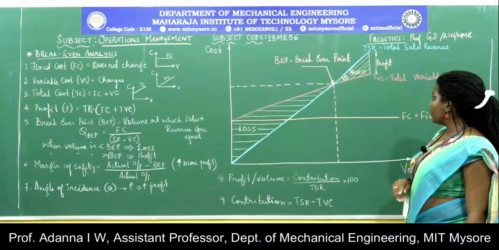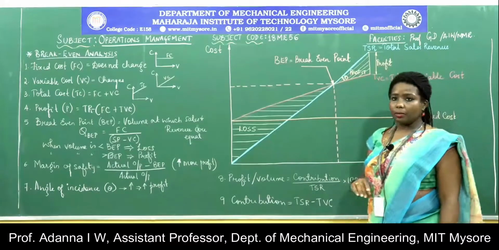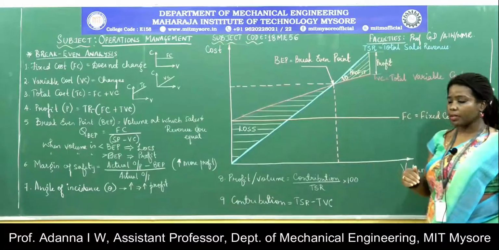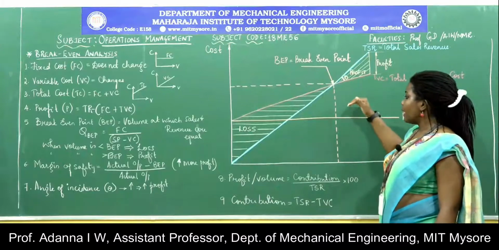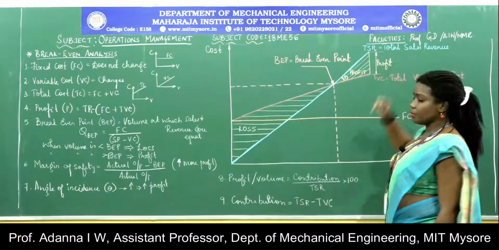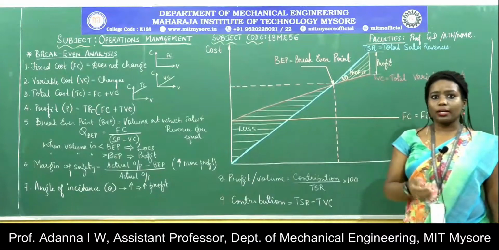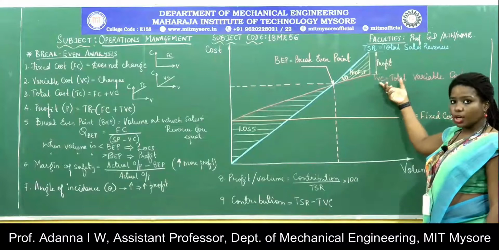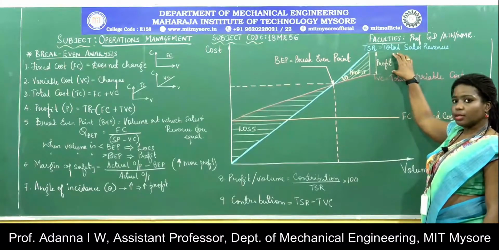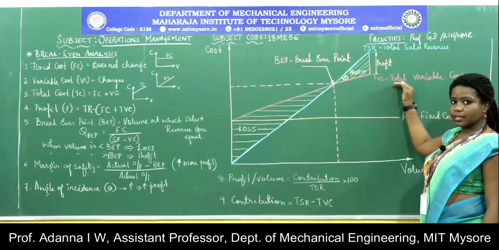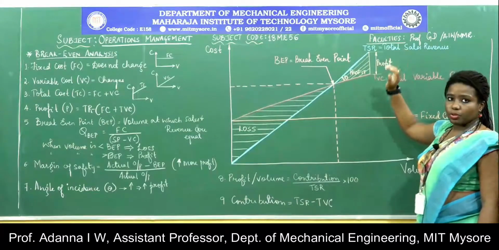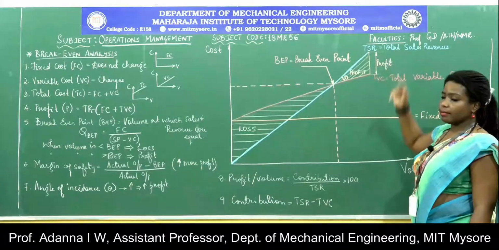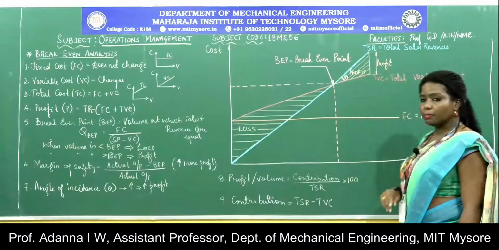The next most important point is the profit. After taking into consideration all the fixed costs and all the variable costs, everything put together, we have what is called the total sales revenue. The total sales revenue is whatever we have got after selling. The difference between the cost and this revenue is the profit. The total revenue that we have received, minus the total cost that we have incurred, will give you the profit.